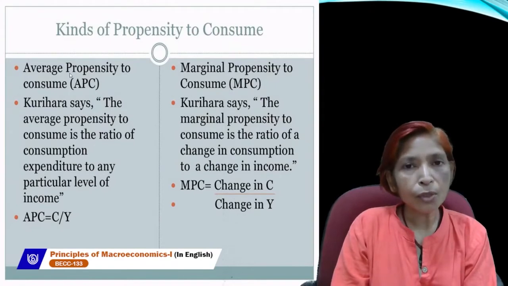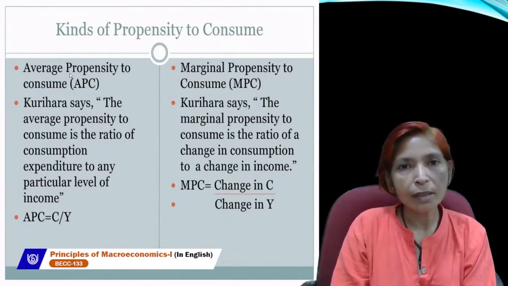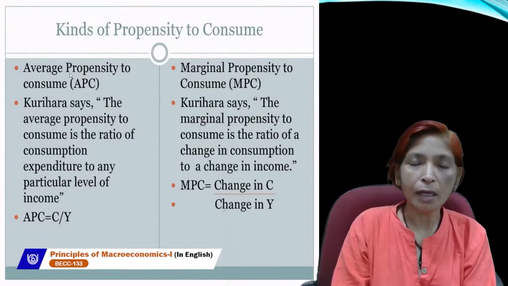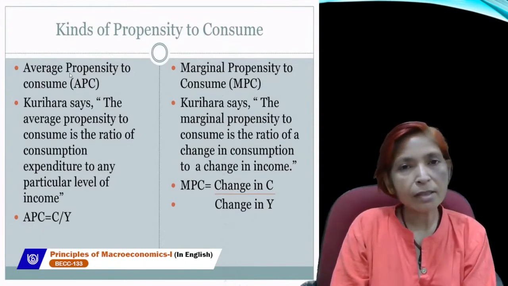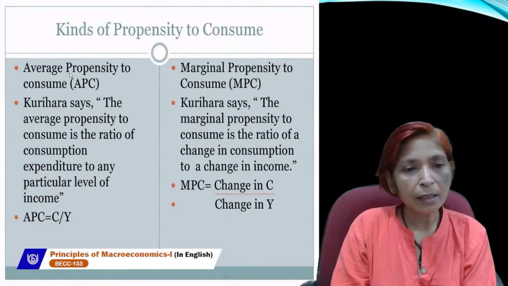As I have told you, propensity to consume shows the different levels of consumption at different levels of income. And it has two types, that is APC and MPC.